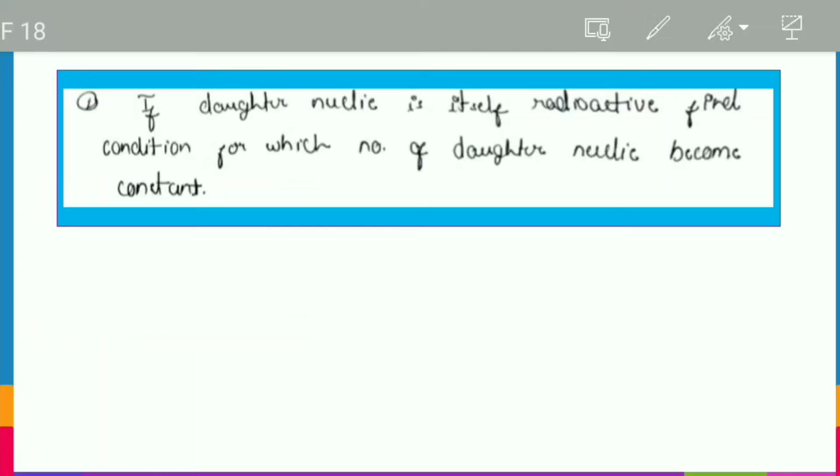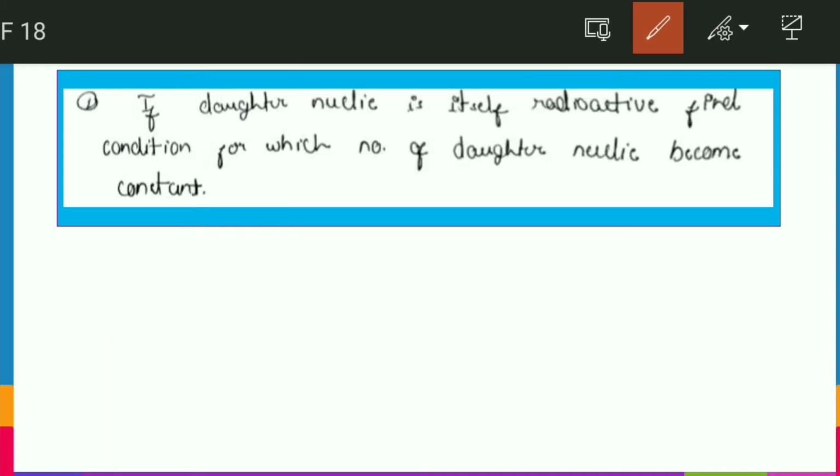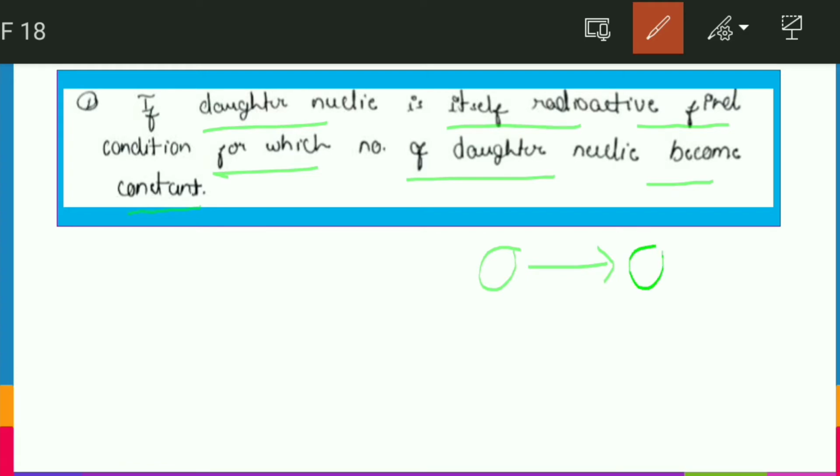Let's see the first question. It says that if the daughter nuclei is itself radioactive, then we have to find a condition for which the number of daughter nuclei becomes constant. We have a radioactive sample, and it decays to form daughter nuclei, which is also radioactive, so it further decays. We have to find the condition for which this nuclei number becomes constant.